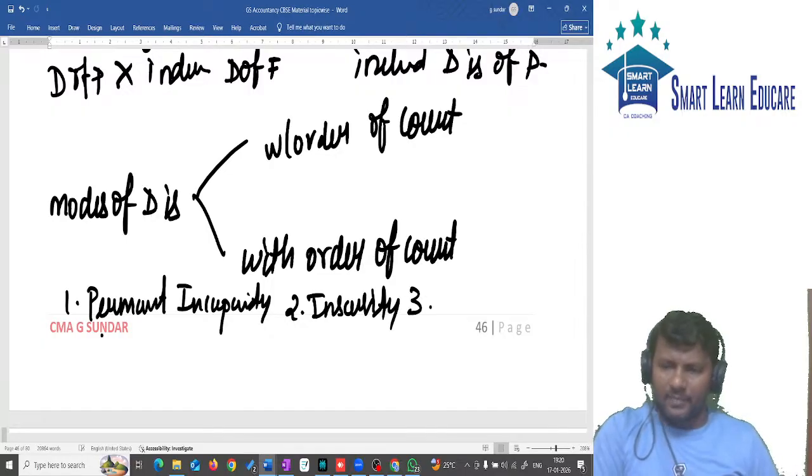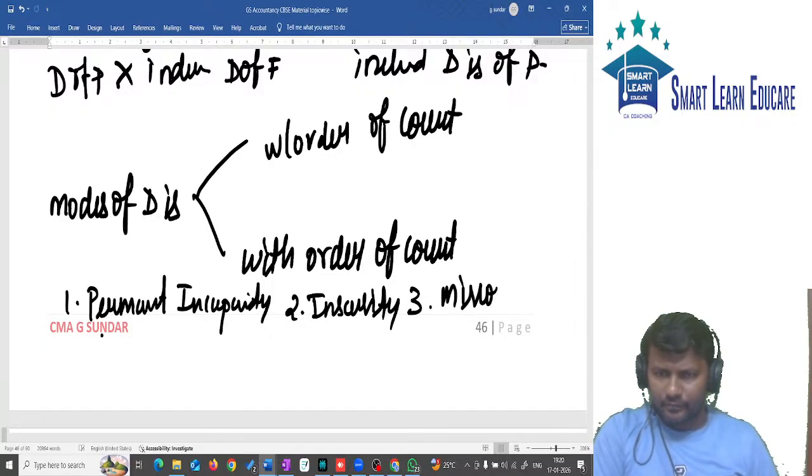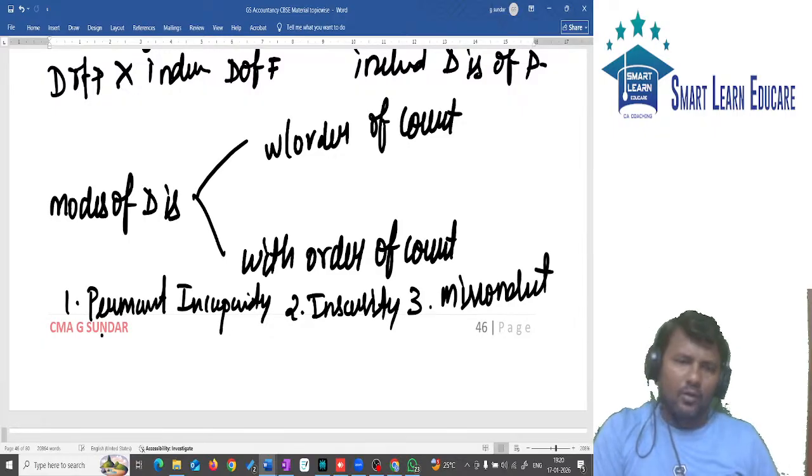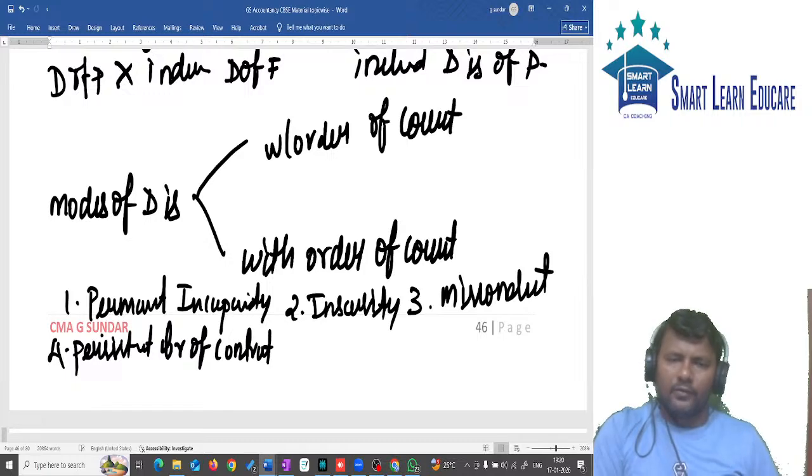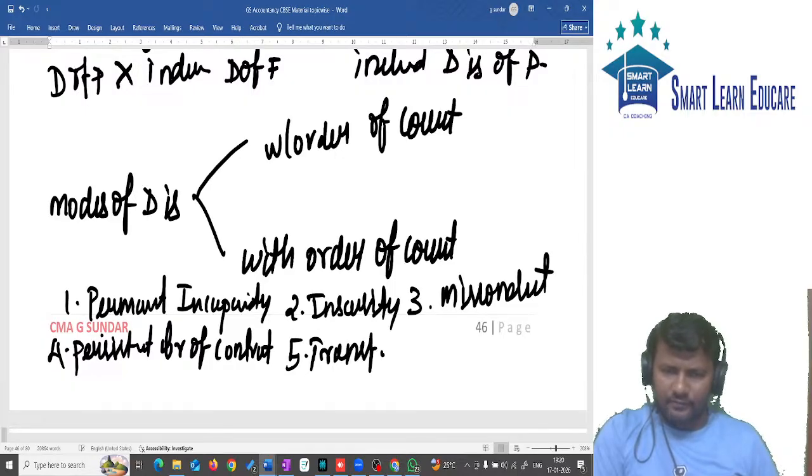Third one, misconduct. Fourth one, persistent breach of contract. Fifth one, transfer of interest.